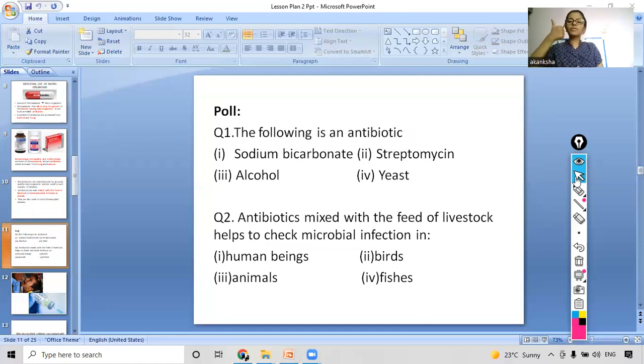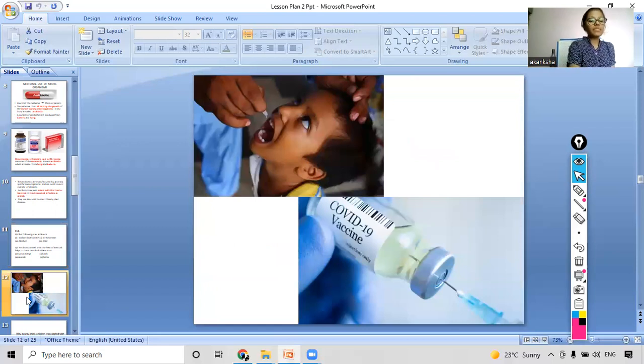So just now we read about antibiotics, right? And now coming to our second topic for today. So we will see some pictures and then we will introduce our topic. Okay. So coming to these pictures, now tell me, how many of you have been given the polio vaccine when you were a small child? Okay, you can type yes in the chat box if you were given it. So yes, I can see from the responses that almost all of you have been given this vaccine, right? It is good to know. Yes, very good.